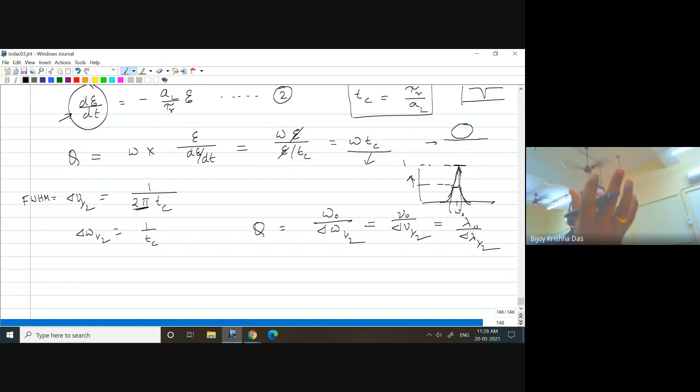Suppose you don't have any measuring system which can give you results as a function of time, but you can find the transmission. You can change the lambda value and see what is the output, and from there you can find out your FWHM, right? If you know the resonant wavelength and you can find the FWHM in terms of lambda or frequency, then also you can get a Q value. This is the instrumentation part: lambda resonant divided by delta lambda half.